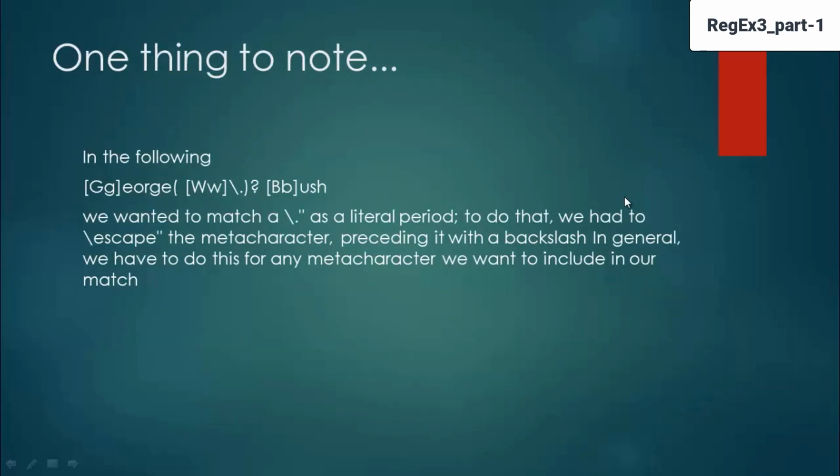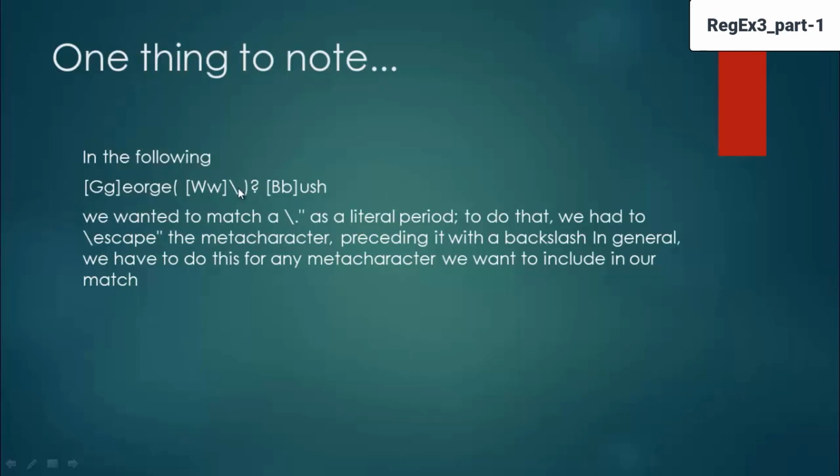There is one thing to note here in the following. We wanted to match a dot as a literal period. To do that, we had to use the slash escape. We saw earlier the dot used for any character that can be filled in. So dot is also a meta character which indicates that any kind of character can be filled in.